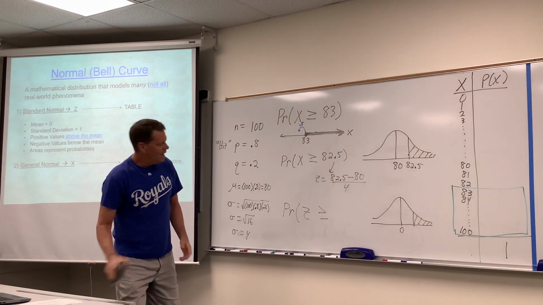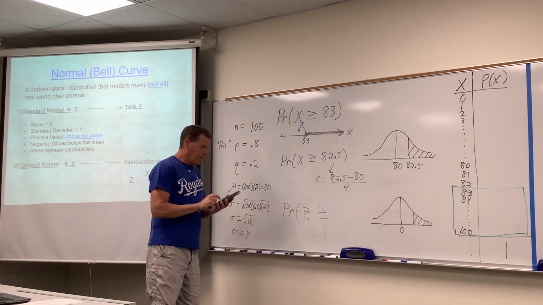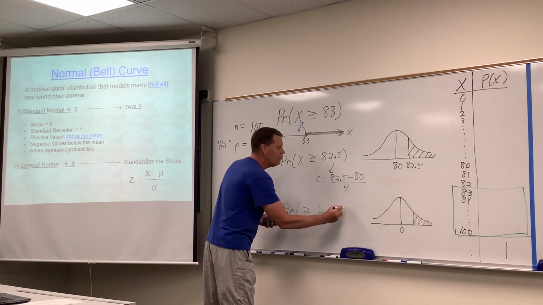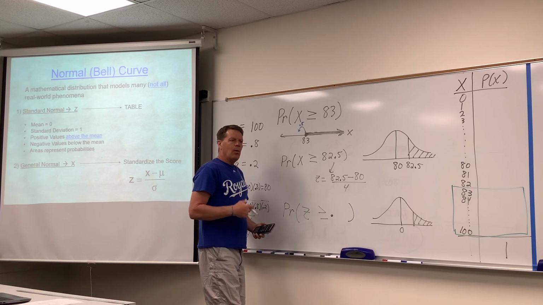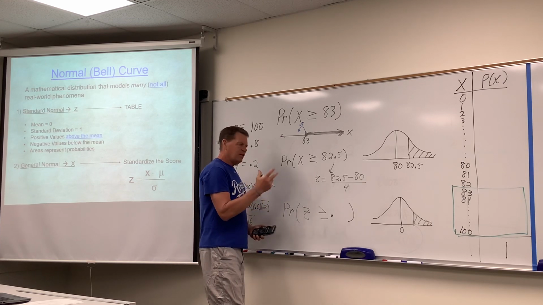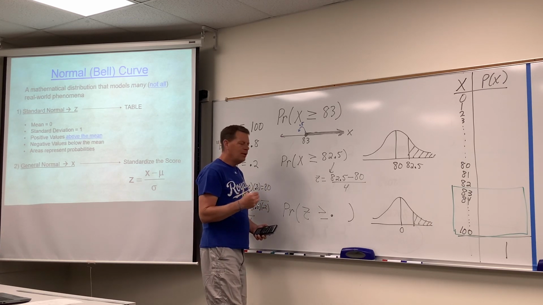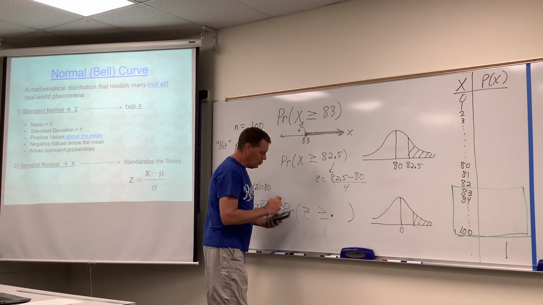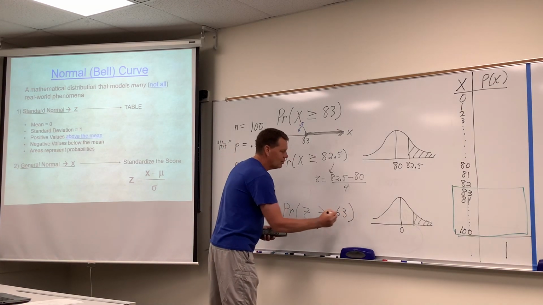All right, and so that z-score becomes 2.5 divided by 4, which is 0.625. And I want to remind you that because of the limitations of our table, we need to round those z-scores to 2 decimal places. So 0.625 becomes 0.63.